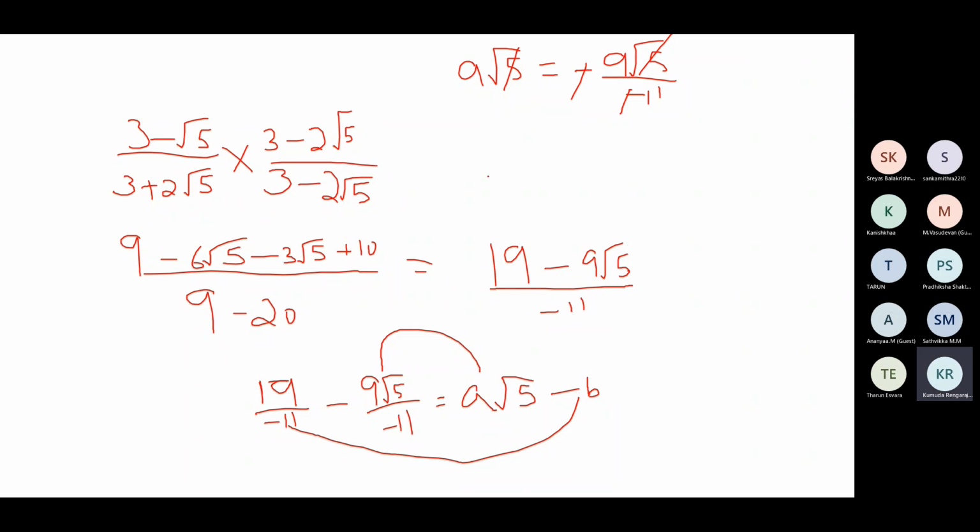Similarly, on equating b, minus b is equal to 19 by minus 11. So minus on either side gets cancelled. So the value of b is 19 by 11. So a is 9 by 11 and b is 19 by 11.